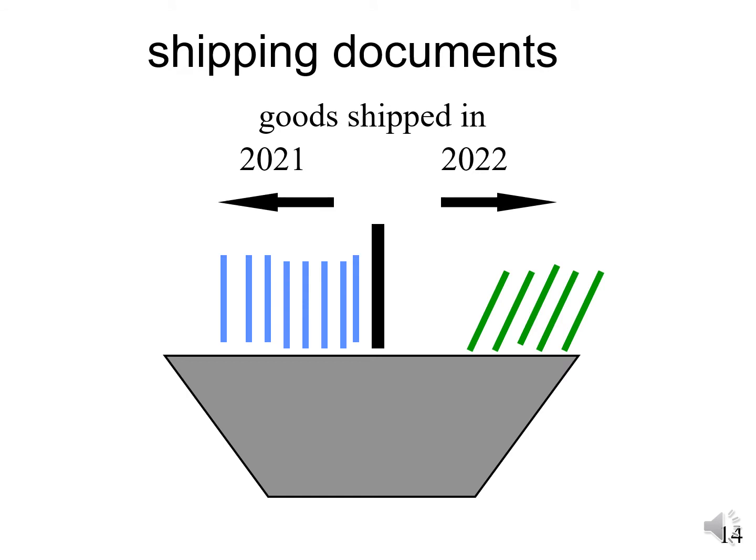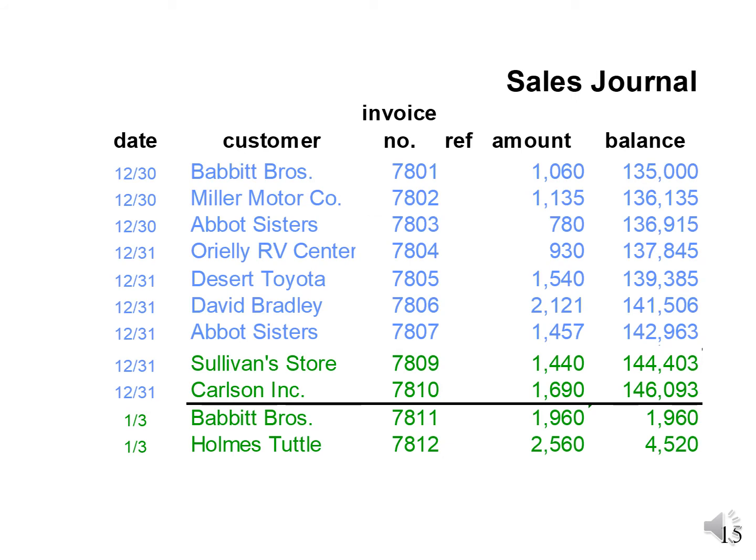Again, we've got our blue-green. This is what we're worried about. We're worried that they recorded as 2021 sales goods that were not actually shipped until January of 22.